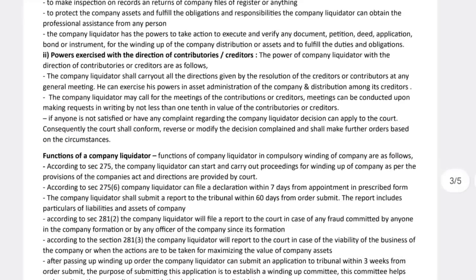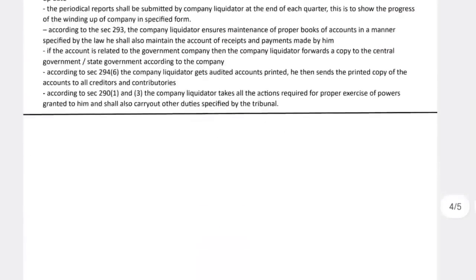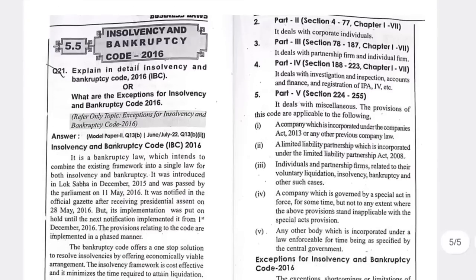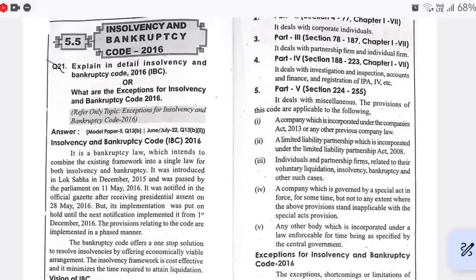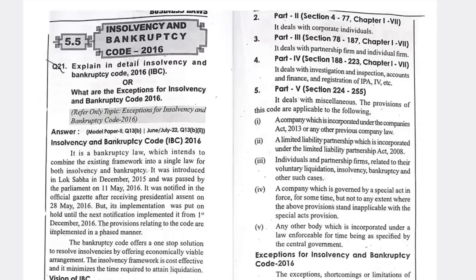You need to write it like that. This is an optional question, purely your wish. And the next one you will have is IBC. This is very important: the Indian Insolvency and Bankruptcy Code 2016, which we call IBC.